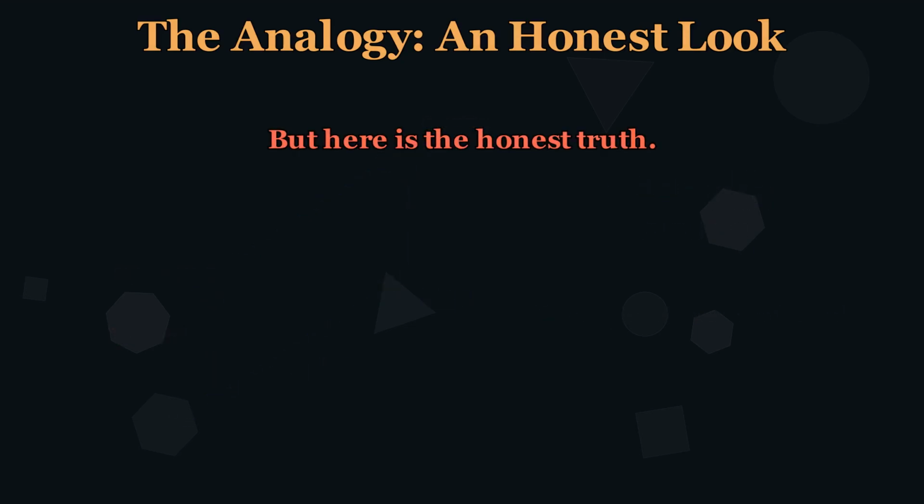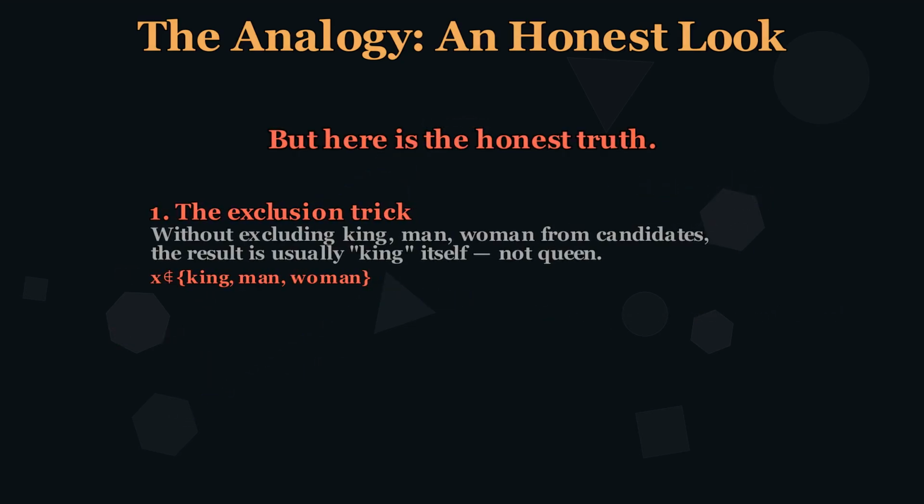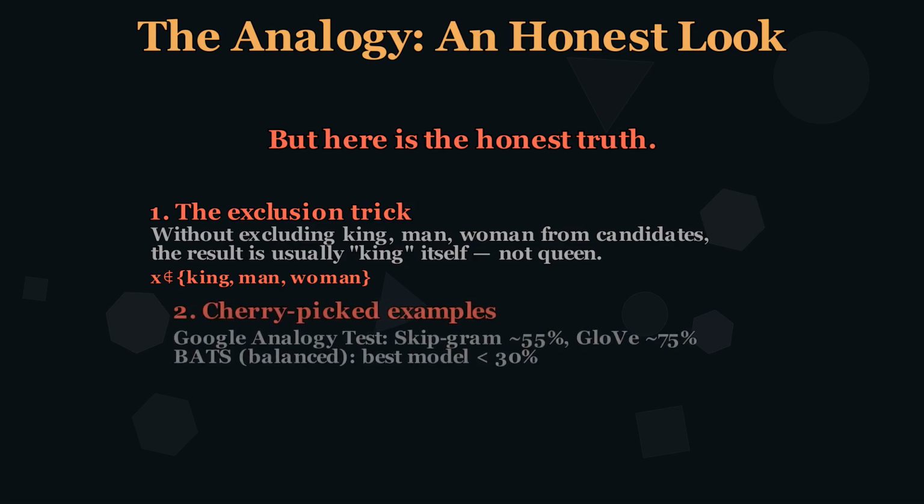But here is the honest truth. First, the exclusion trick. If you do not exclude king, man, and woman from the candidate list, the nearest word is usually king itself, not queen. Most demonstrations do not mention this.